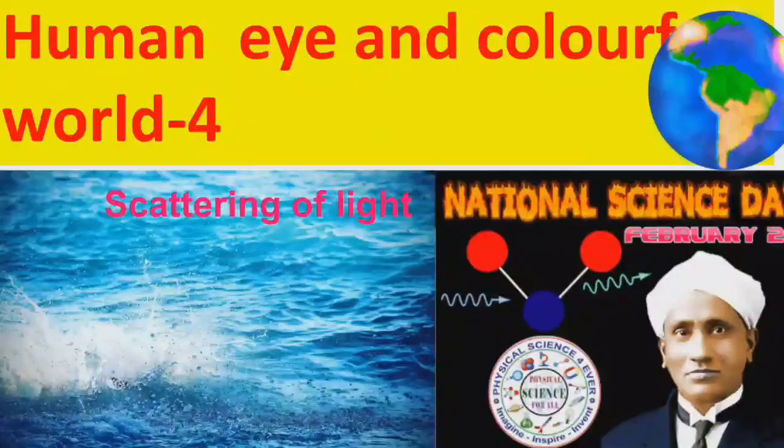In this class we will discuss scattering of the light, why the sky appears blue in color, and why the sun appears red during sunrise and sunset. Before going to scattering of the light, first of all we will revise the Tyndall effect, which we learned in the previous class.